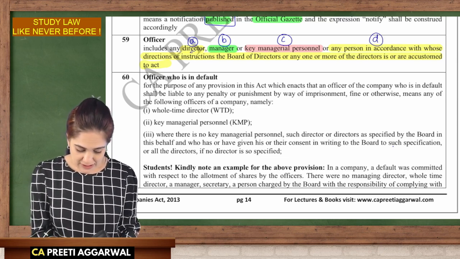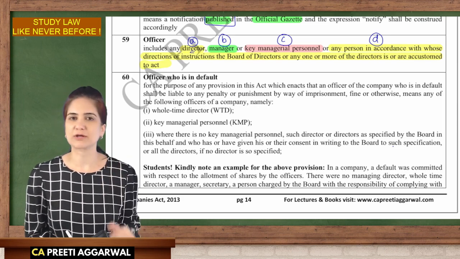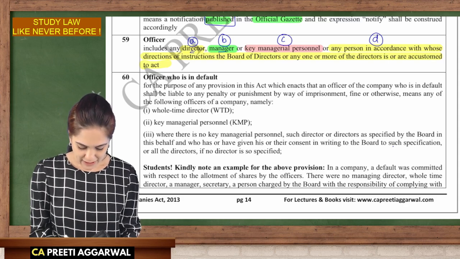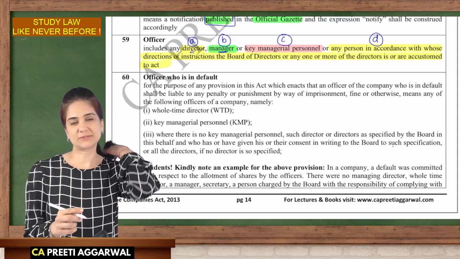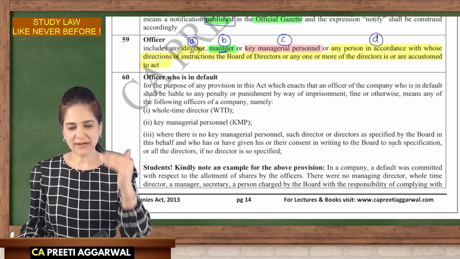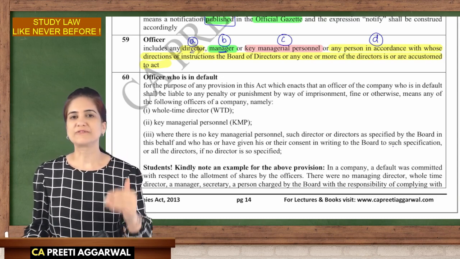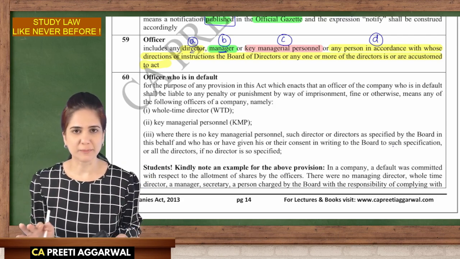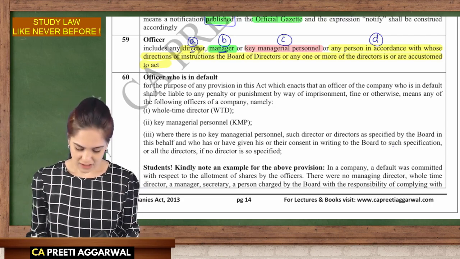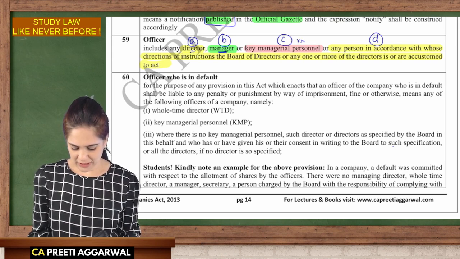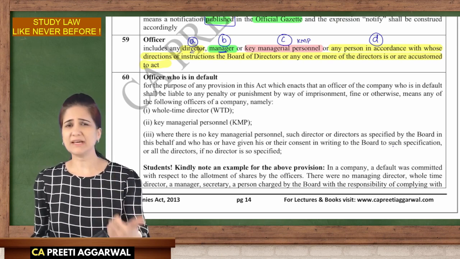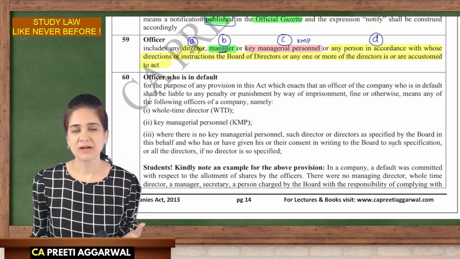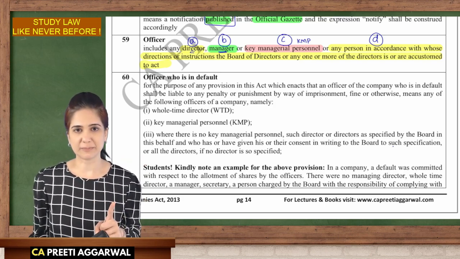So officer means that you are the director, okay, you are the officer of the company. You're acting for the company. Manager, we had discussed, he comes under the superintendence or control of the board of directors. He is managing the affairs of the company. So he is an officer. Key managerial personnel, KMP: CEO, CFO, manager, managing director, company secretary. They are all officers of the company.